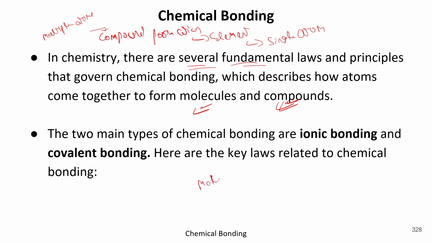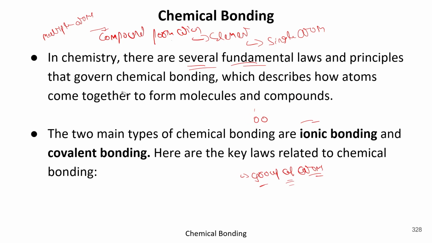Got it? So what about molecules? Basically, molecules are a group of atoms. Like single atom, second atom, third atom, and then they all combine together and form the molecule. Got it?